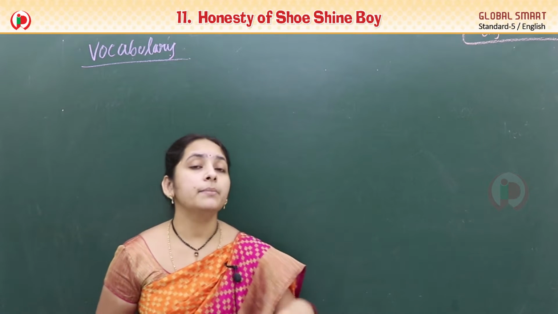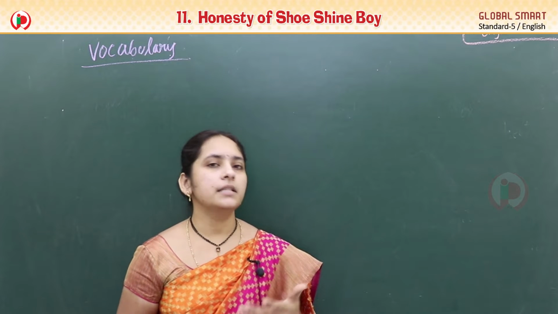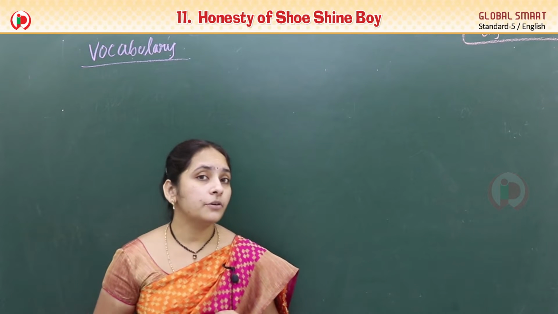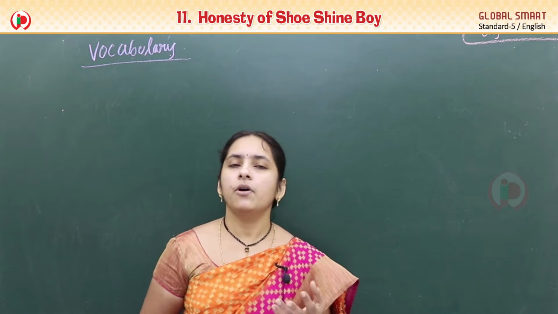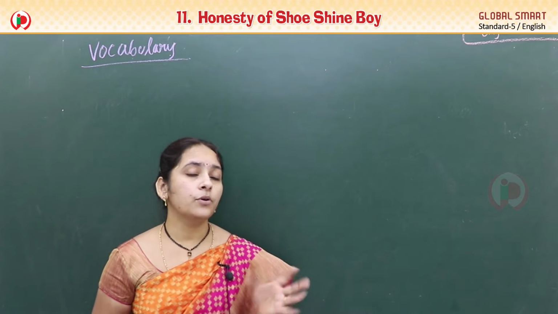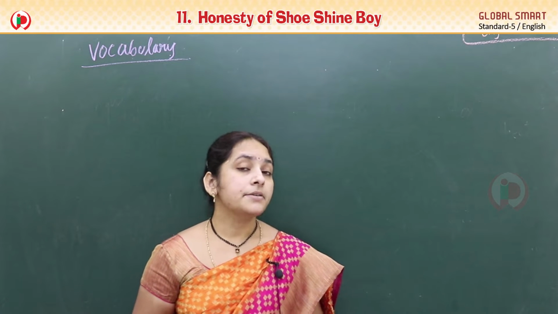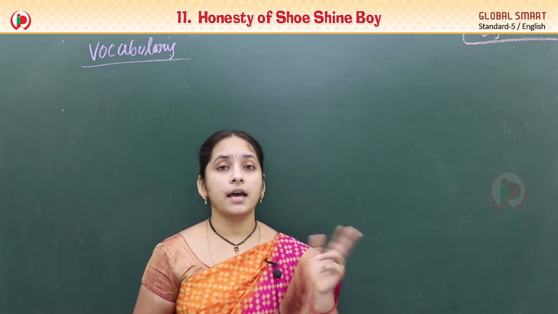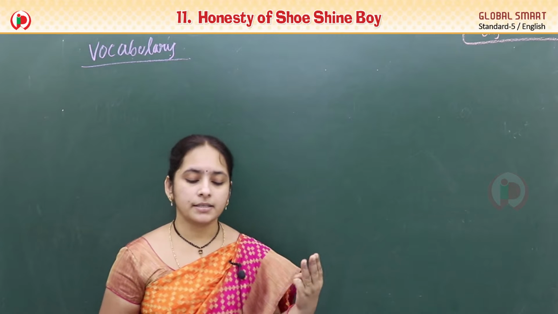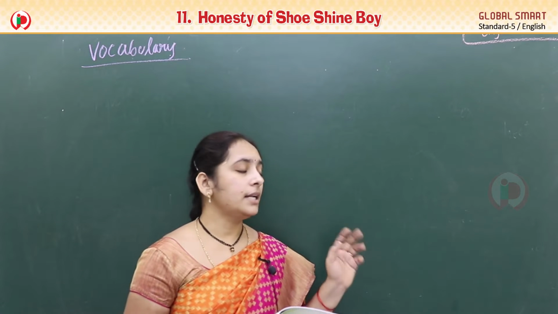Survival means to survive, to live. So survival means living. And the next one, orphan boys. Orphan boys means boys who have no parents, those we call orphan boys. Then trio. Pair means two members. Trio means three members. So a group of three members, that we call a trio.